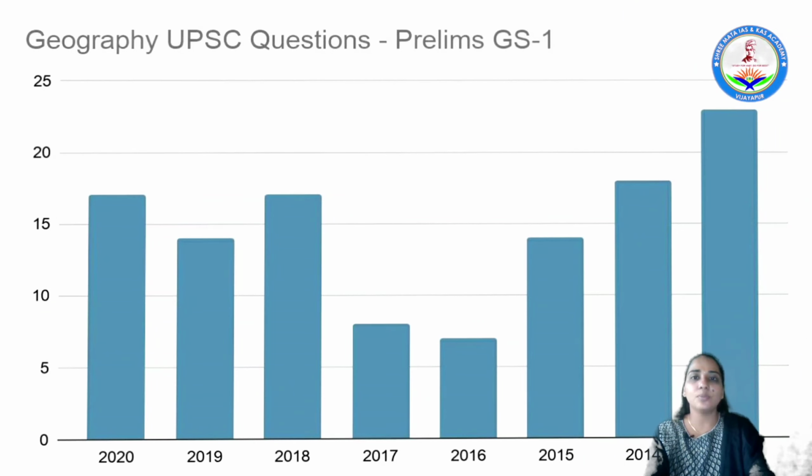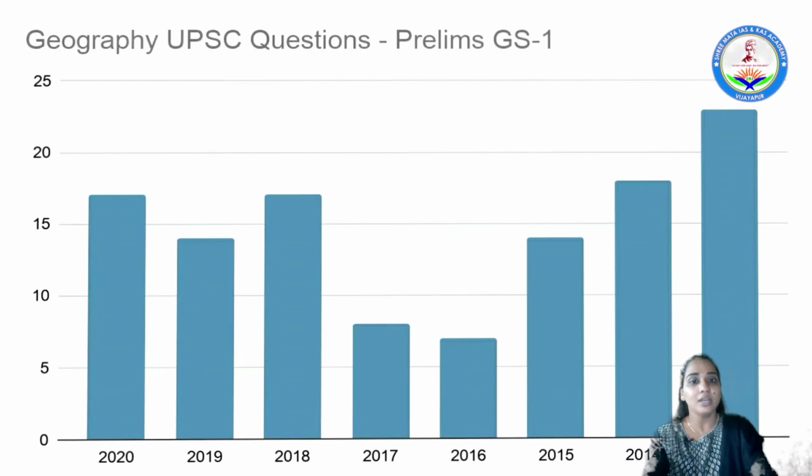So this slide provides information regarding the proportion of questions that came in previous years. For example, from 2013 to 2020, in 2013 there was an increased number of questions, the highest proportion, reaching more than 20% of the questions. Okay, and geography as a part of your studies plays a very important role. Then there was a decreasing trend, and in 2016 and 2017 we see fewer questions from geography.